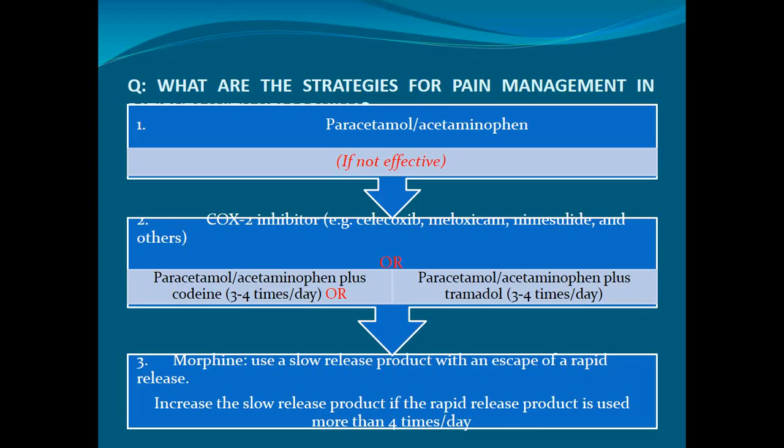Initial pain management is paracetamol or acetaminophen. If it is not effective, then you can go ahead with COX-2 inhibitors, e.g. celecoxib, meloxicam, nimesulide and others. While you can make a combination of paracetamol or acetaminophen plus codeine, or paracetamol or acetaminophen plus tramadol. If you do not get relief even from that, then the third stage is morphine.